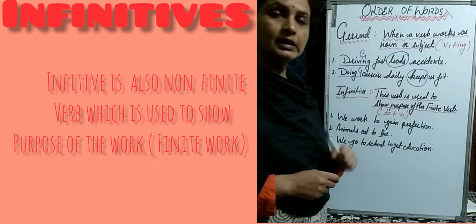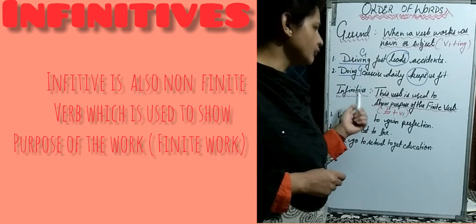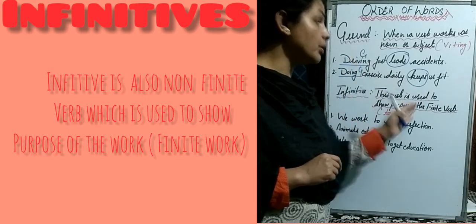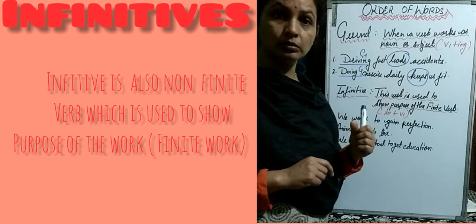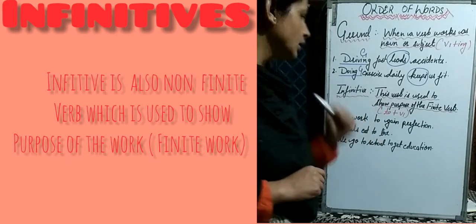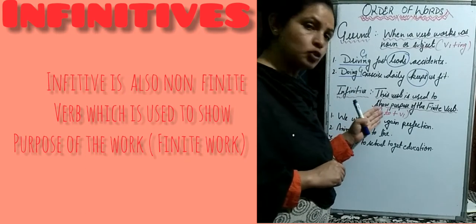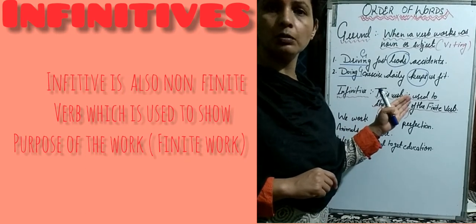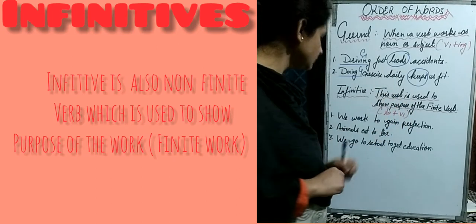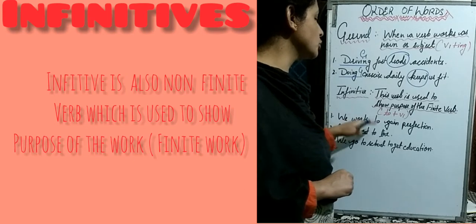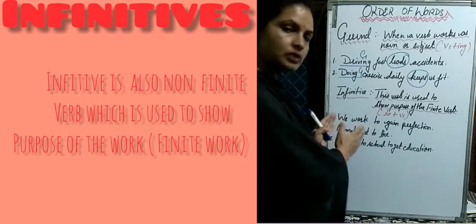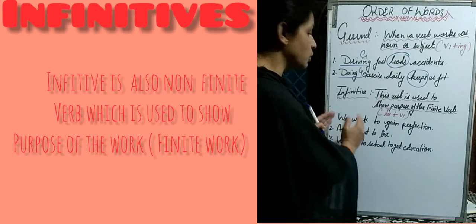The third type of non-finite verb is infinitive. What is infinitive? This verb is used to show the purpose of the finite verb. Its work is to show purpose. Here we use to and the first form of verb in infinitives. First sentence: we work to gain perfection. Why do we work?